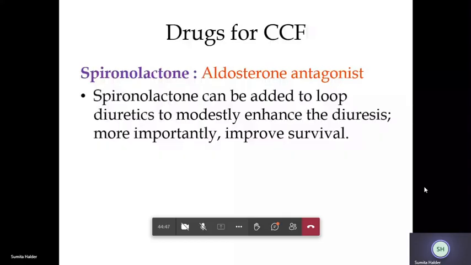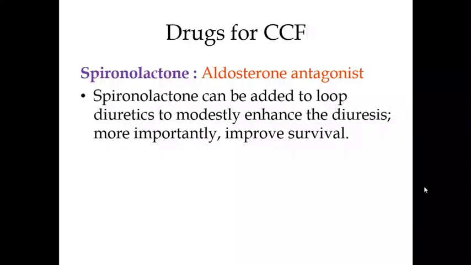Now coming to the other group. So we have discussed till now the inotropes, we have discussed the diuretics, vasodilators. Now we come to beta blockers. Now beta blockers, if you remember that graph I had shown, remember the graph of digoxin, this one.